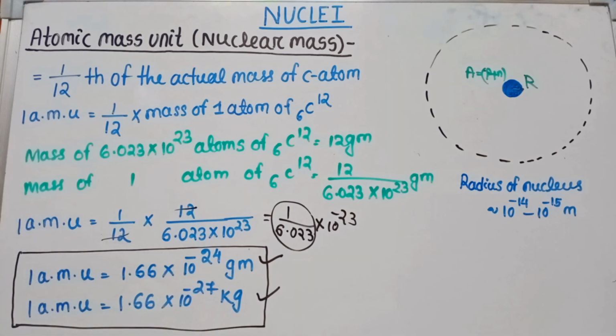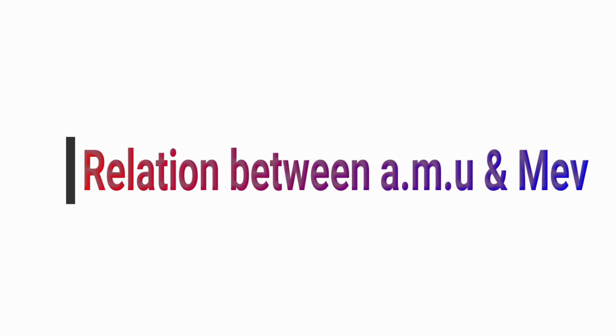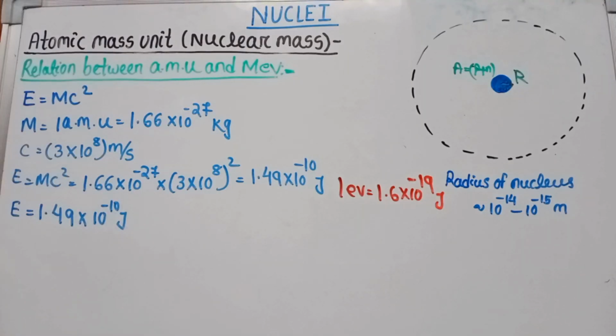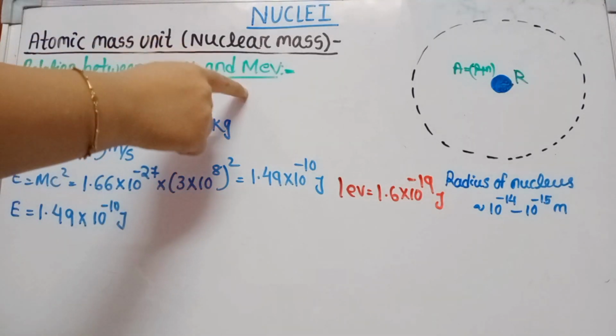Okay, now we discuss the relation between atomic mass unit and electron volt. Relation between AMU and MeV.